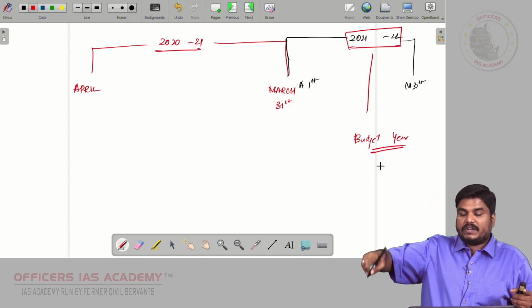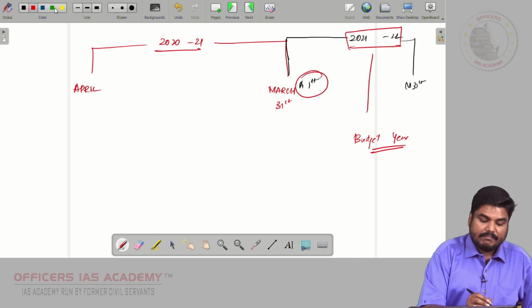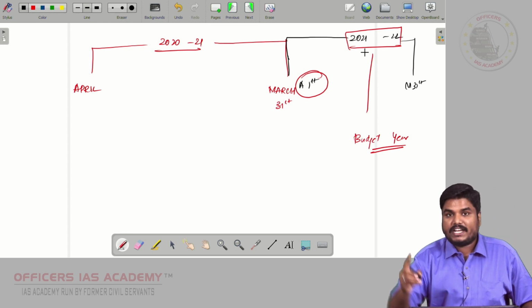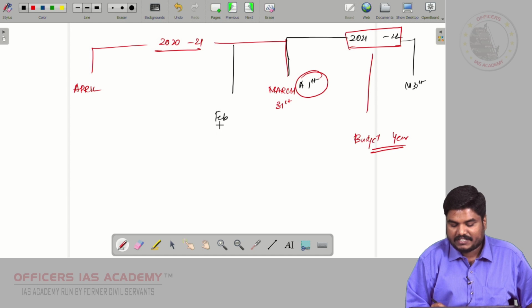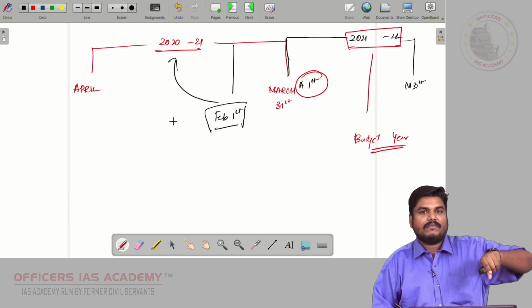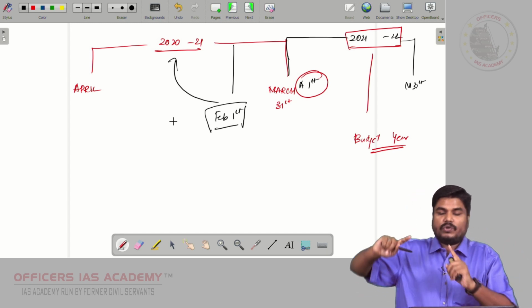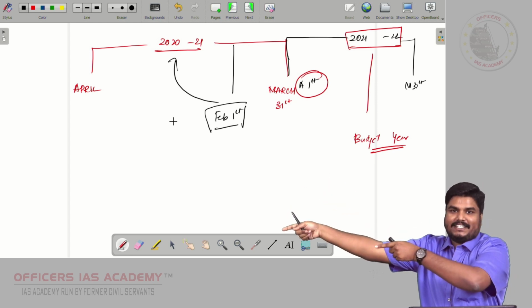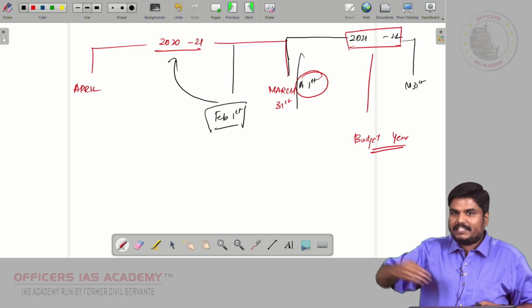For the 21-22 budget year, which starts from April 1st, we are presenting the budget of 21-22 on February 1st, and that February 1st belongs to 2021. Don't compare with the calendar year, just compare with the financial year. So, the 21-22 budget is the following year budget, because April 1st is following.